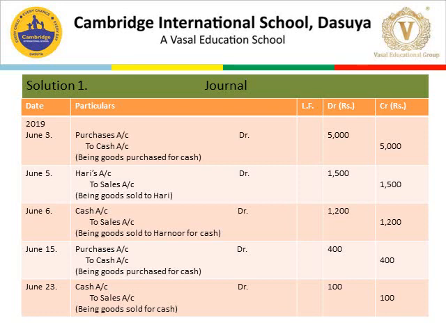On June 5th, Hari's account debit to sales account. Here goods are sold to Hari. Now, in this transaction, the word Hari, the name of a person, is given, but the word cash is missing. So this transaction is a credit transaction. Journal entry is Hari's account debit to sales account.